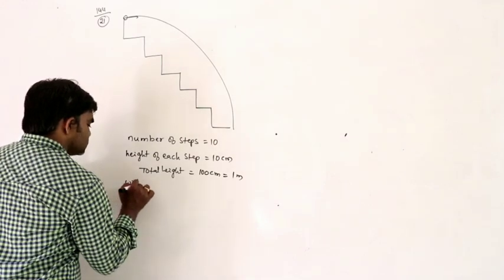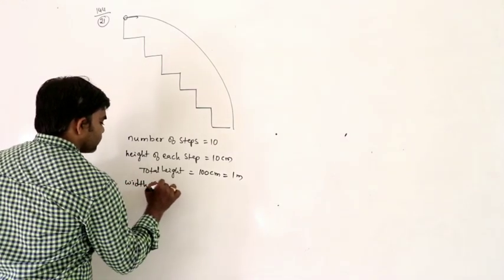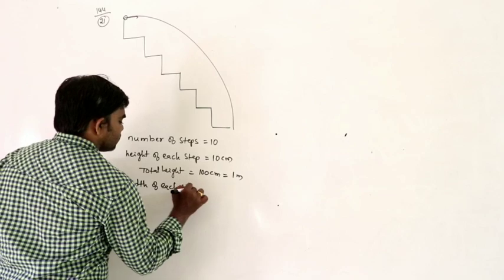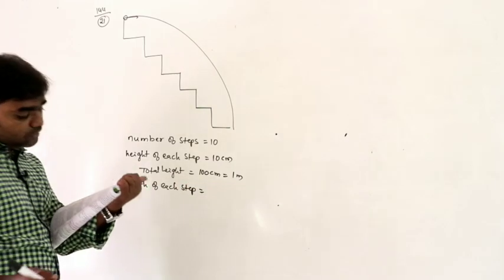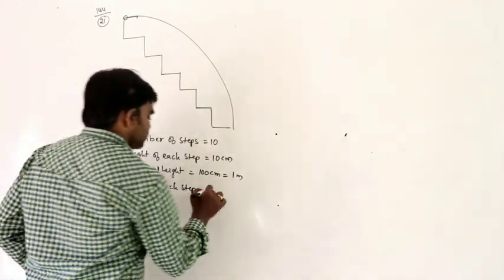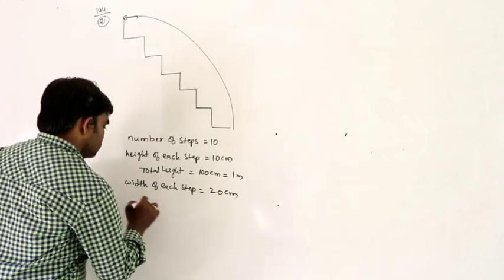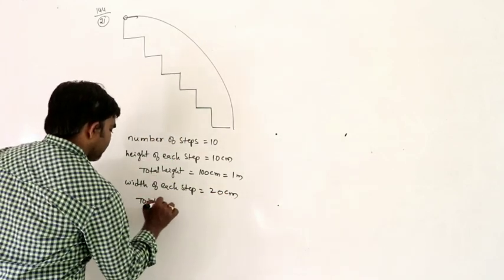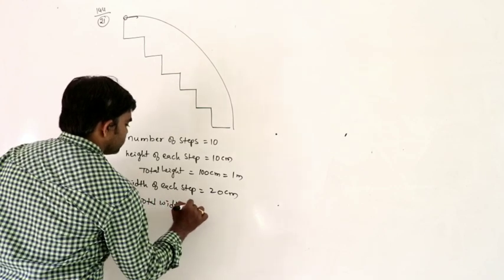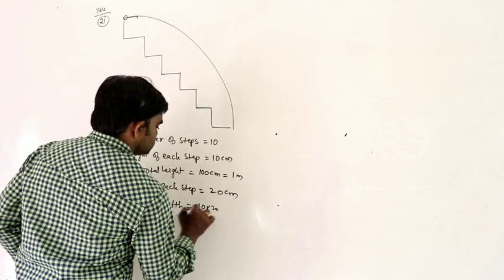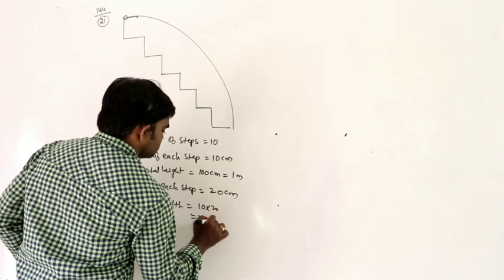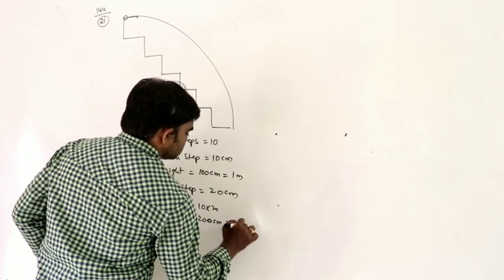Next, the width of each step. Given that the width of each step is 20 centimeters. Total width: 10 into 20, that is 200 centimeters. So that is nothing but 2 meters.